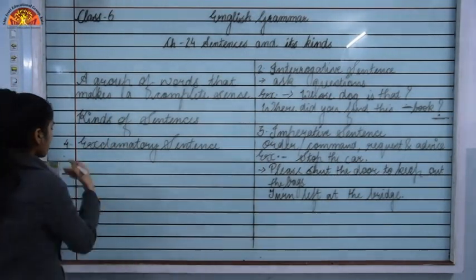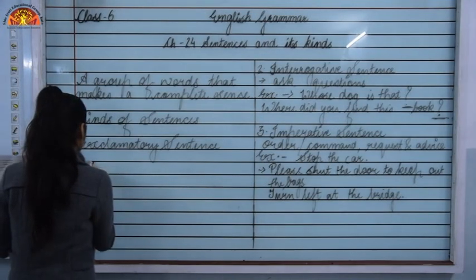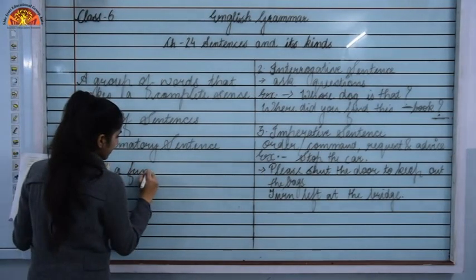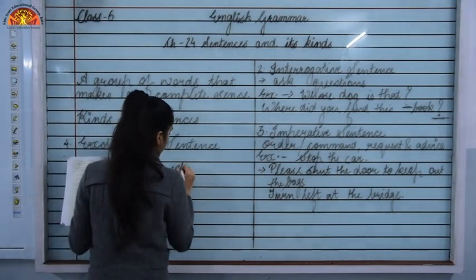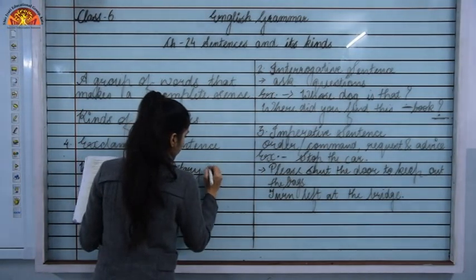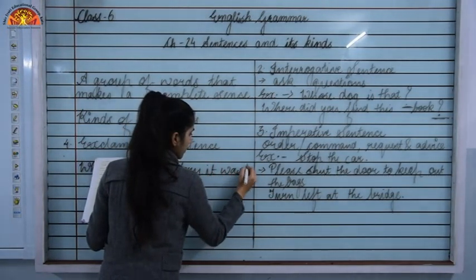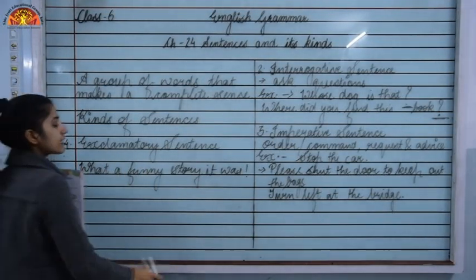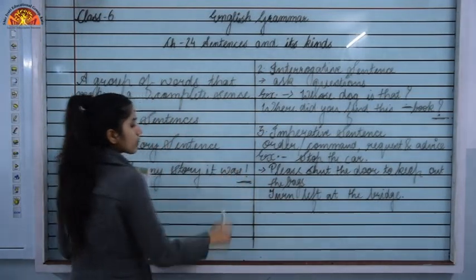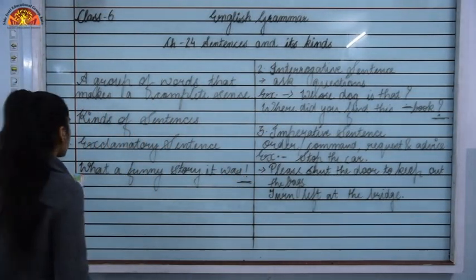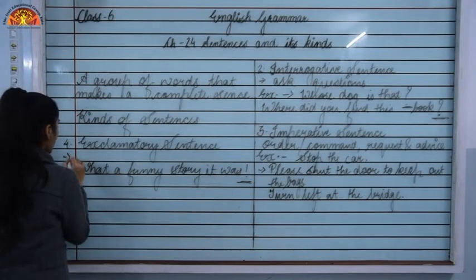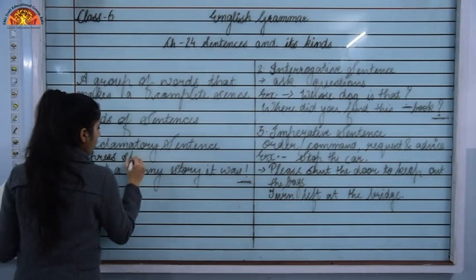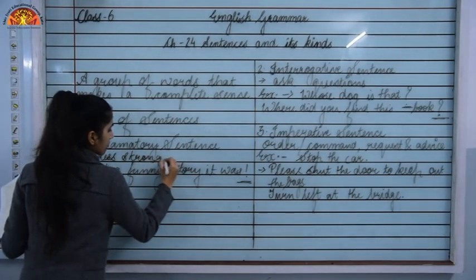Okay, like you can see over here. What a funny story it was. That's a kind of emotion that has been expressed in the form of an exclamatory sentence, and it's ending with what? It's ending with an exclamation mark. Okay. So, it expresses strong feelings.